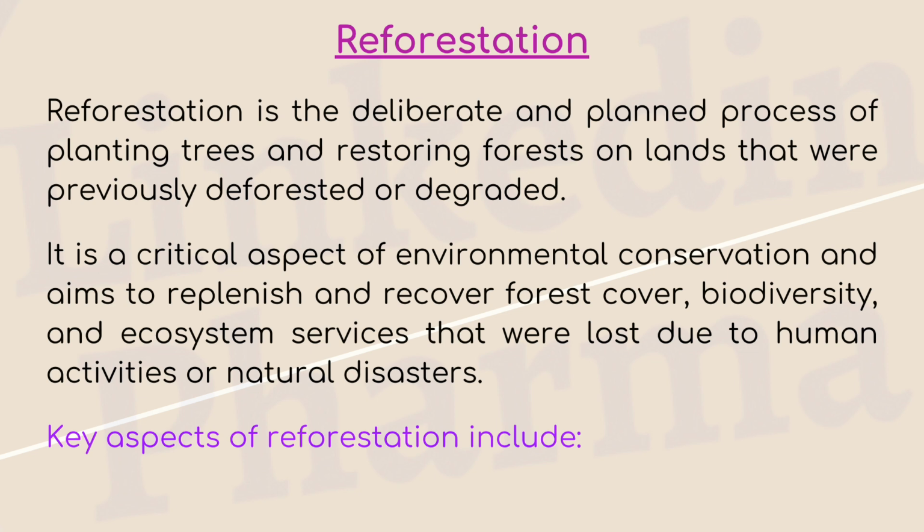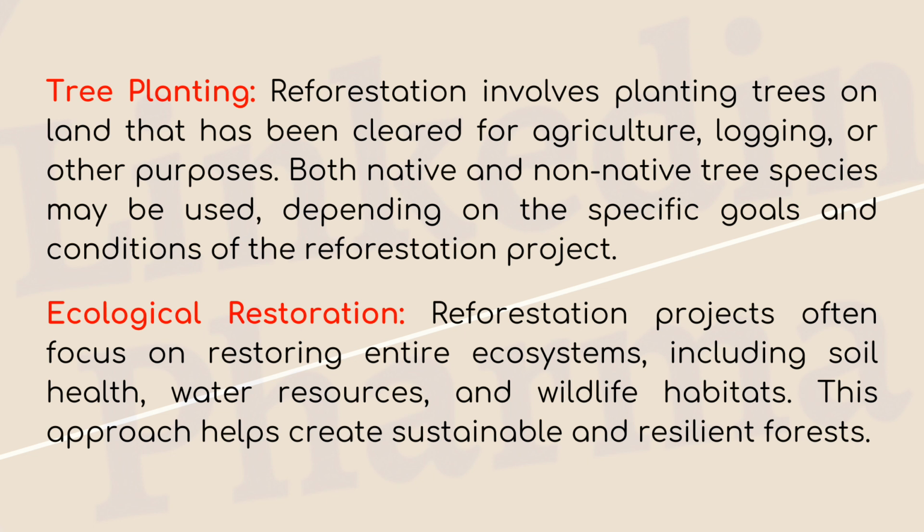Key aspects of reforestation include tree planting. Reforestation involves planting trees on land that has been cleared for agriculture, logging, or other purposes. Both native and non-native tree species may be used, depending on the specific goals and conditions of the reforestation project. Ecological restoration. Reforestation projects often focus on restoring entire ecosystems, including soil health, water resources, and wildlife habitats. This approach helps create sustainable and resilient forests.